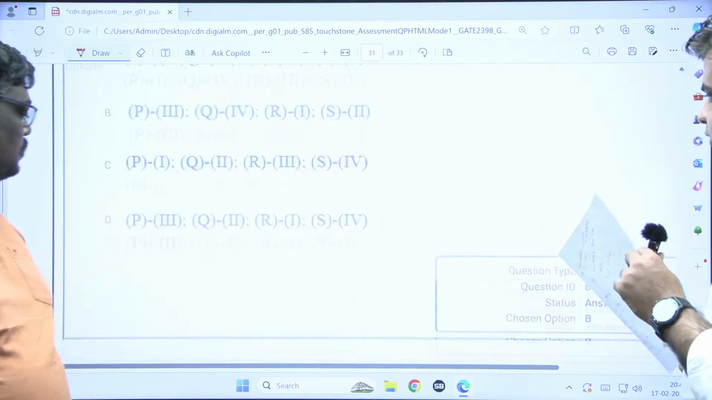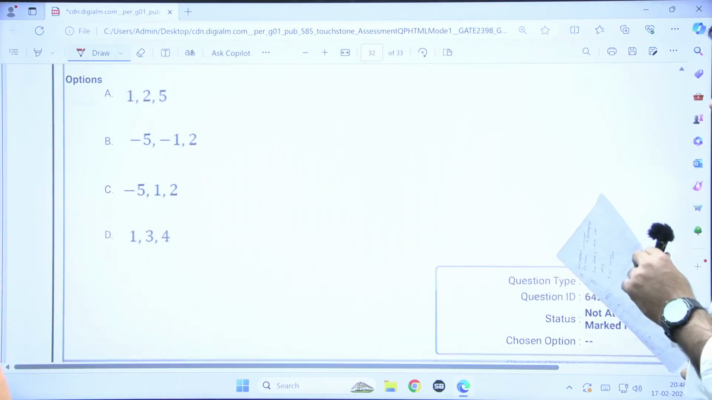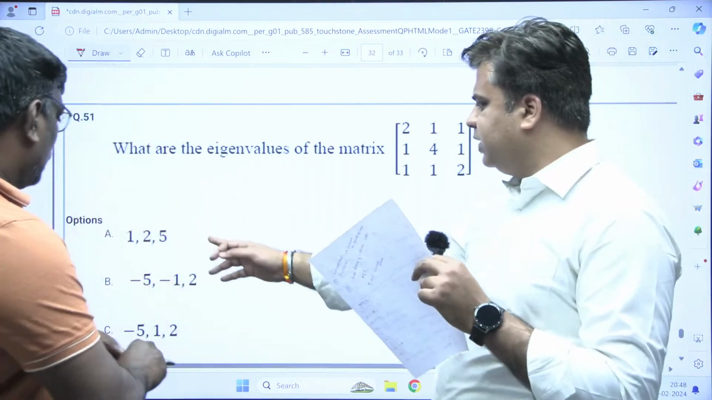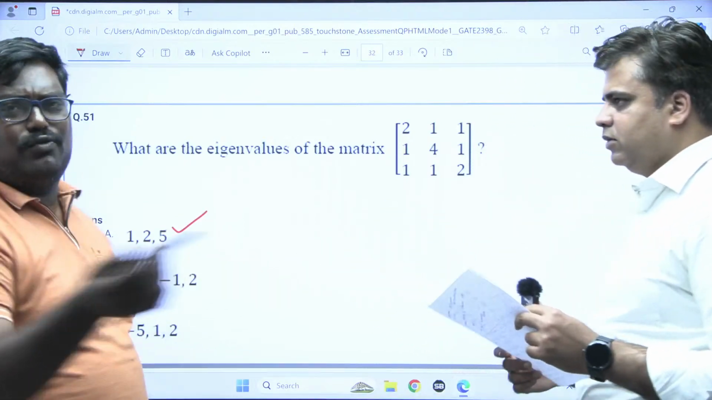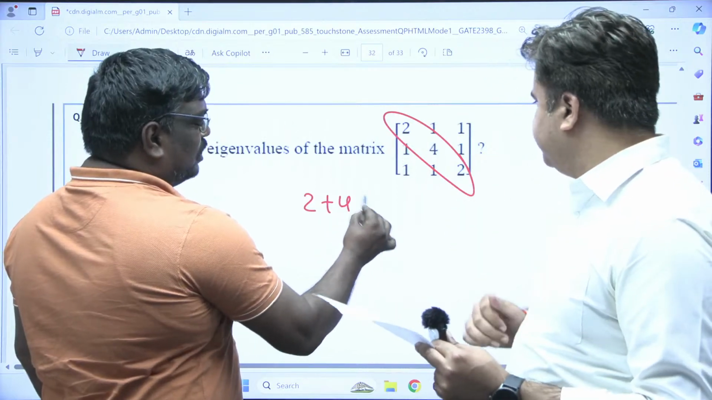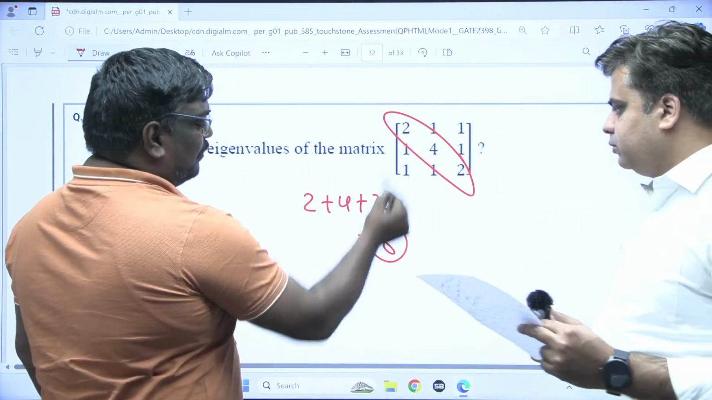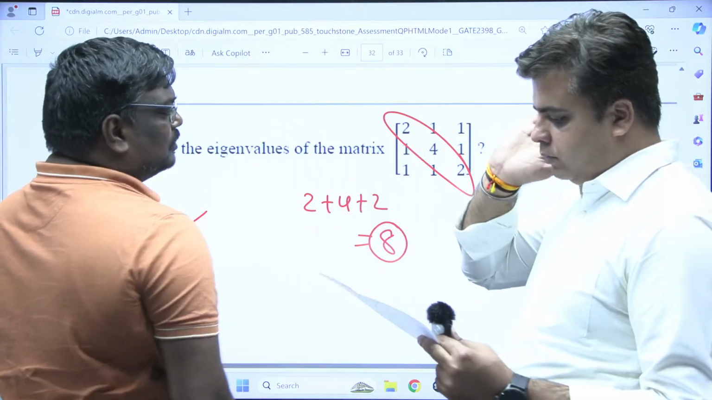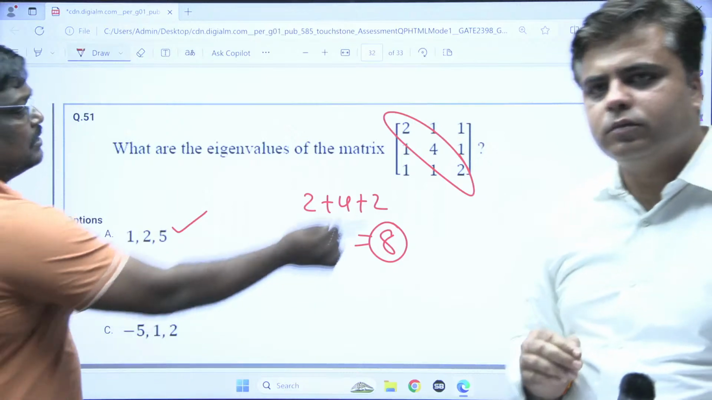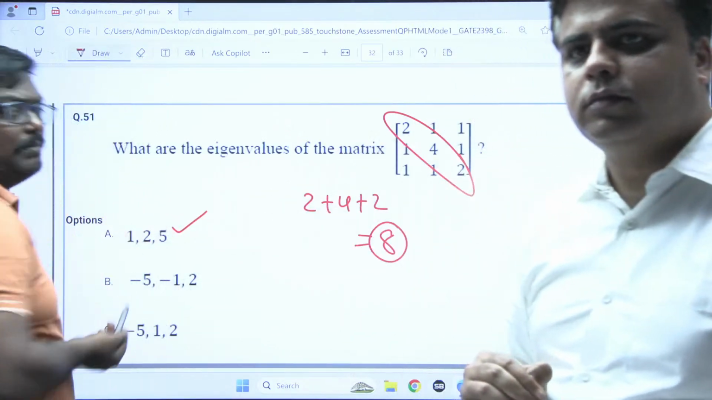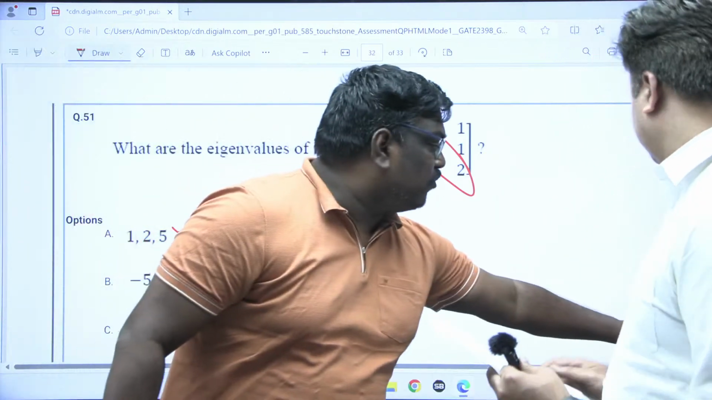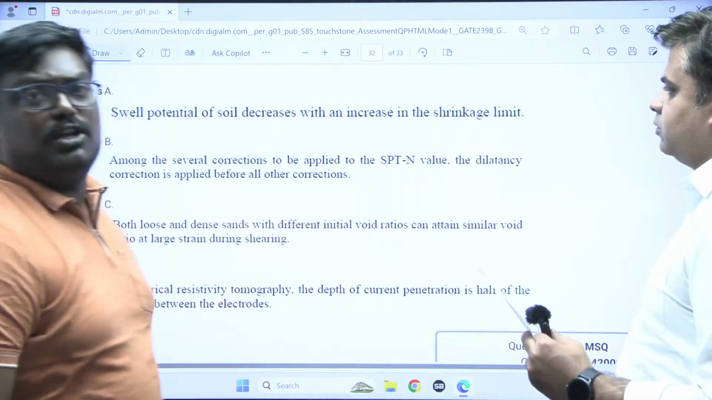Then coming to the next question. This is an eigenvalue question. I think the correct option is option A. See, students, no need to find out everything here. Just follow the sum of the eigenvalues, like 2 plus 4 plus 2. Sum of the eigenvalues is 8. See, the trace of a matrix, the sum of the diagonal elements, will be equal to the sum of the eigenvalues. If you do the check, you will get the first option and D option. And if you follow the determinant of the matrix, it is nothing but the product.